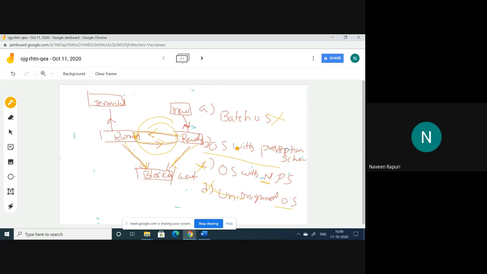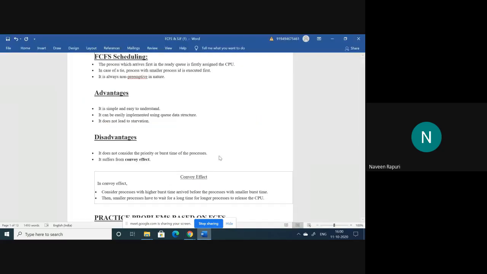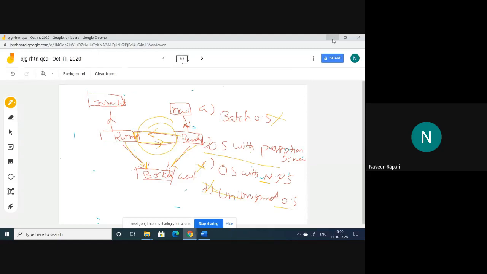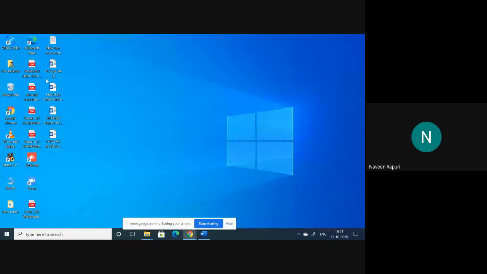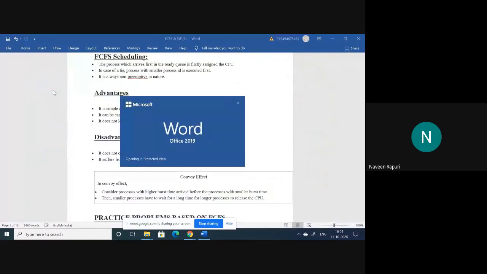So this is one of the questions previously asked in the GATE from the process state diagram. So this is about process states, and the questions may ask like this. So I will share the one minute, sorry. After completion of my class, I will share these documents to you, sir.